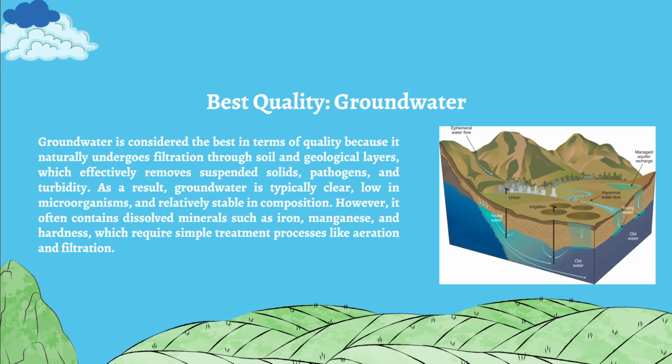And the best quality is in the groundwater, because groundwater is considered the best in terms of quality because it naturally undergoes filtration through soil and geological layers, which effectively remove suspended solids, pathogens, and also turbidity. As a result, groundwater is typically clear, low in microorganisms, and relatively stable in composition. However, it often contains minerals such as iron, manganese, and also hardness, which require simple treatment processes like aeration and filtration.